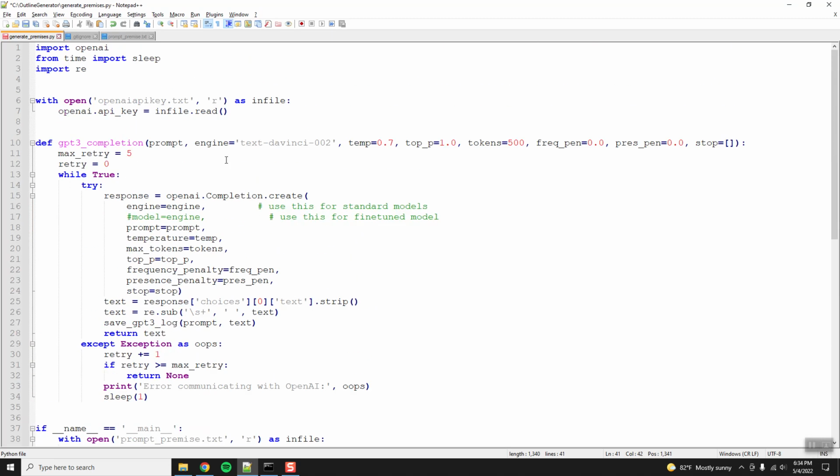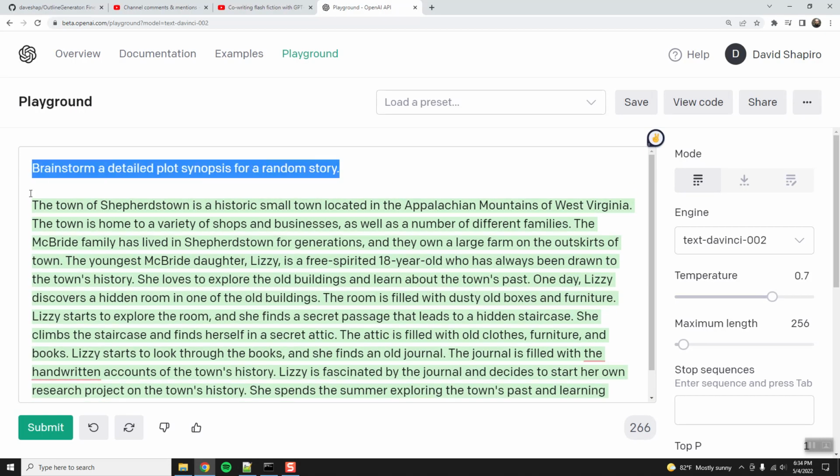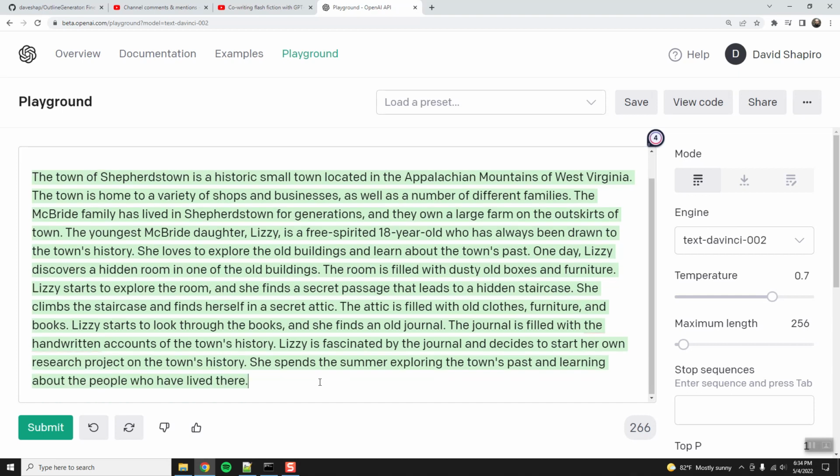Okay, so premise equals GPT-3 completion prompt, so that'll pass in the prompt. I've got the engine set to default to text-davinci-002. I've got tokens 500 just in case it gets cut off. But you see here, these instructions are super short because text-davinci-002 is pretty darn good. Okay, so let's run this.